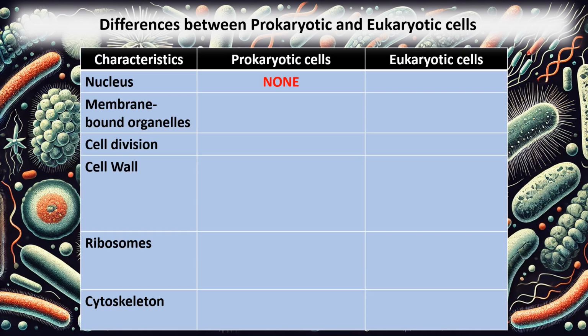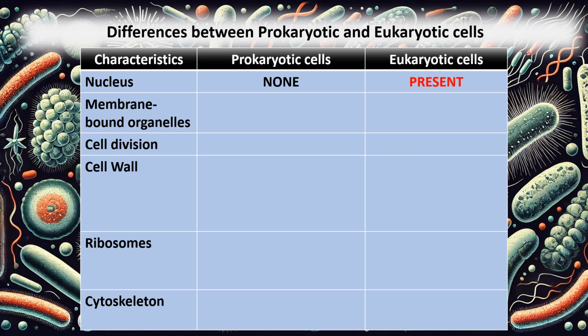Prokaryotic cells are the building blocks of simple single-celled organisms such as bacteria and archaea. These cells lack a nucleus, with their DNA freely floating in the cytoplasm, and are generally smaller than eukaryotic cells. Eukaryotic cells have nuclei. The nucleus is a defining feature of eukaryotic cells, where the DNA is enclosed within a double membrane called a nuclear envelope. This compartmentalization allows better regulation of genetic processes such as DNA replication and transcription, distinguishing eukaryotic cells from prokaryotic cells, which lack a nucleus.